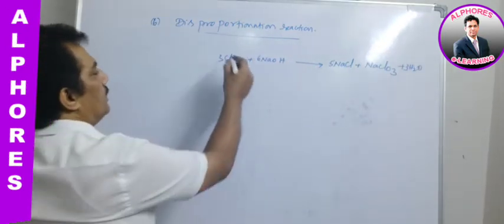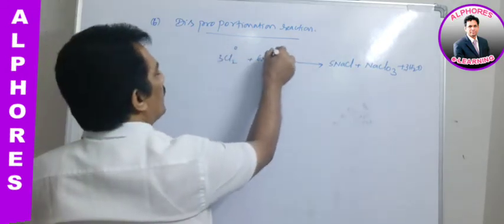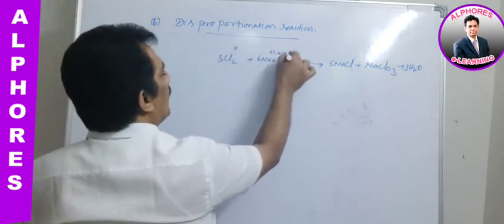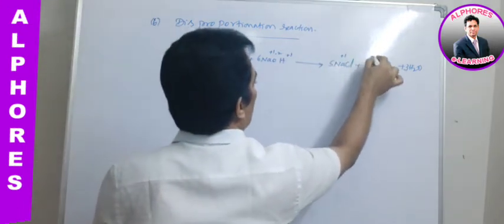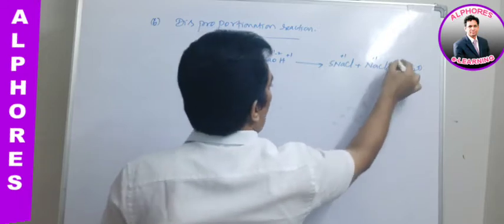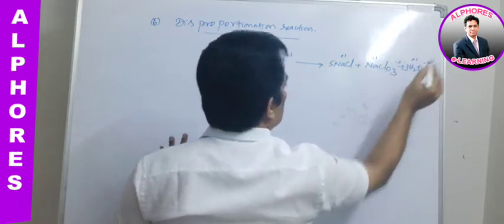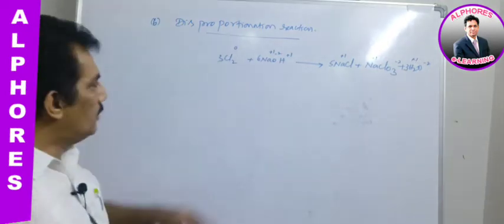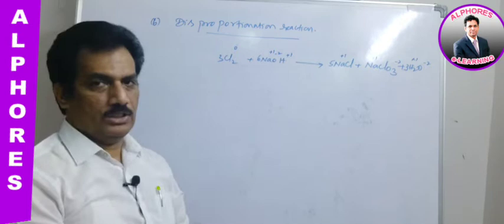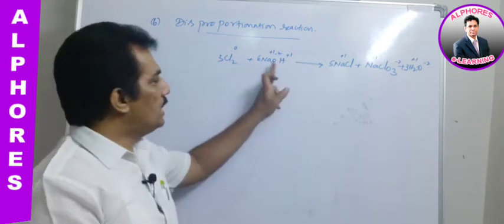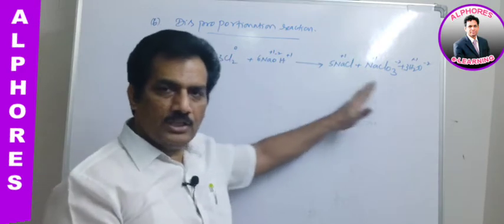Here it is with 0 oxidation state. Sodium is +1, oxygen is -2, hydrogen is +1. On this side, sodium is +1 as usual, there is no change. Oxygen is -2 as usual, hydrogen is +1, oxygen is -2. That means these three elements are not changing their oxidation state. They are retaining their oxidation state even in the compound.